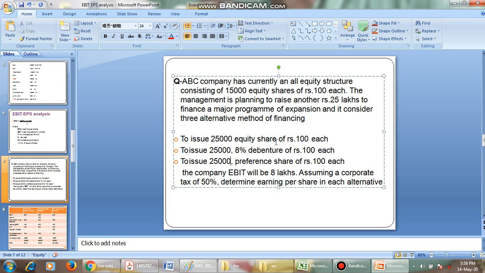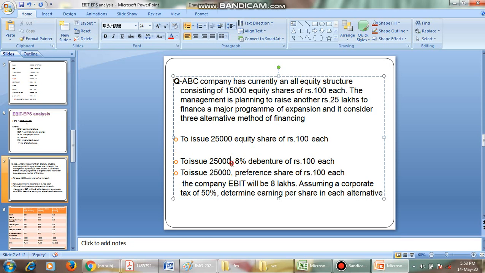The second alternative is to raise the 25 lakhs by issuing 25,000 debentures at 8% interest rate, each of 100 rupees.